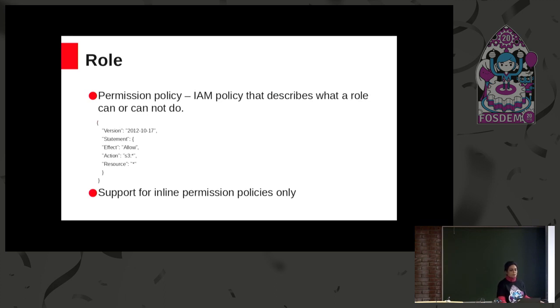And the next is the permission policy that is attached to a role, which defines what a role is allowed or is not allowed to do. In the permission policy we can specify what actions can be allowed and whether the action is allowed or not allowed. And currently we provide support only for inline permission policies which are embedded in the role, and we do not provide support for managed policies or independent policies as of now.